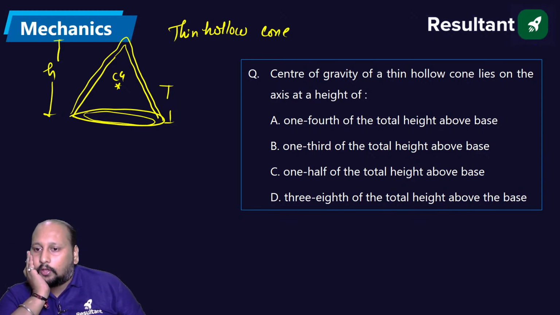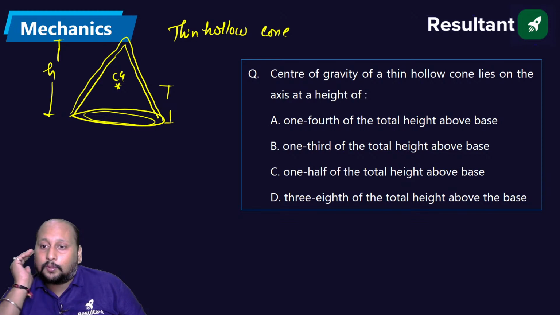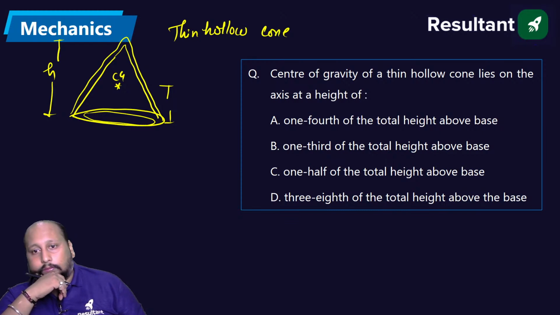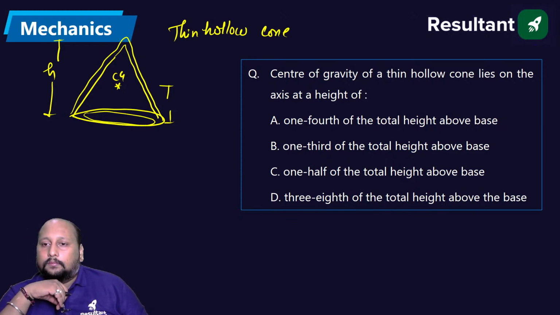Okay, Sandeep is going with an option. Subhati is going with option A. Yes, Siddiqui, Prateek, quickly. Sai Kumar. Where will be the center of gravity of this thin hollow cone? A, B, C, or D? Quickly, quickly. Are you able to remember?